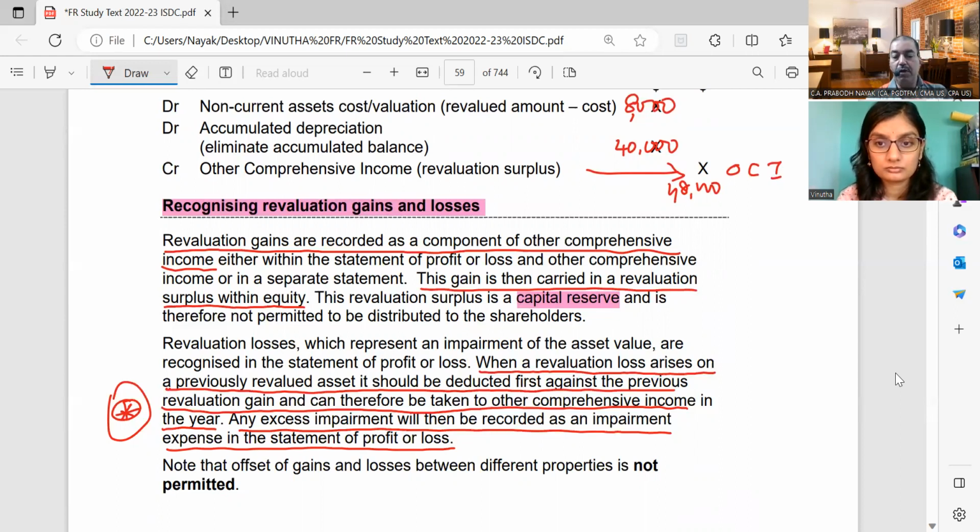Why do we need to classify this as a capital profit? Because once it is classified as a capital profit, it is not available for distribution as dividends to shareholders. So that means all capital profits, not only this, all capital profits cannot be distributed as dividends to shareholders. So share premium cannot be distributed as dividends to shareholders. Revaluation surplus cannot be distributed as dividends to shareholders.